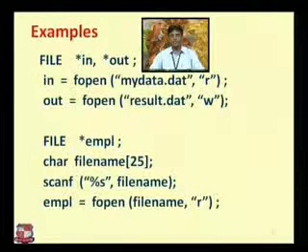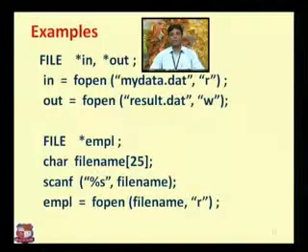Maximum size is 25. We cannot exceed more than 25 characters for the name of a particular employee. Then scanf means we are scanning input, with %s, which is used to define a string input, and the file name.